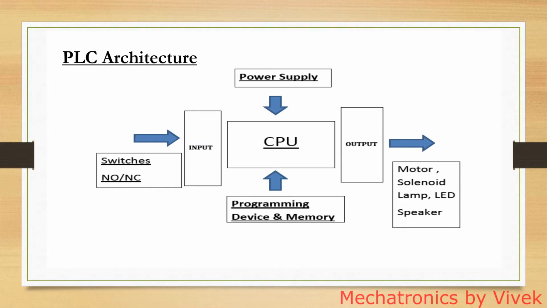You have input modules where you have switches which are basically normally open and normally closed. You can have different switches, analog, which can receive analog and digital signals. Similarly, in the output module there are again different switches where you receive the conditioned signal from the CPU. In the CPU the logic is processed and the signals are conditioned and given as an output by the PLCs.